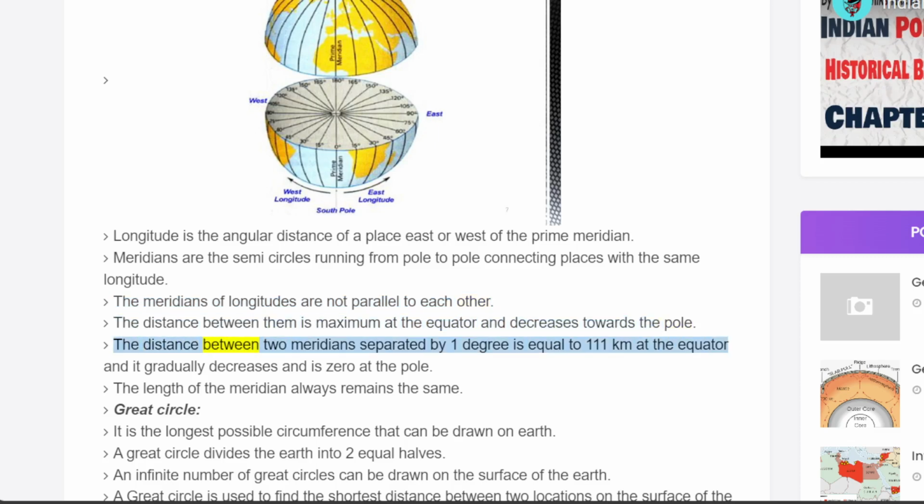The distance between two meridians separated by 1 degree is equal to 111 kilometers at the equator, and it gradually decreases and is 0 at the pole. The length of the meridian always remains the same.